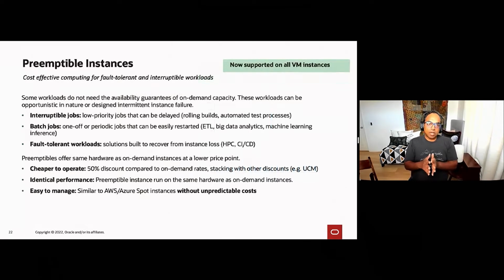But you also have instances that need to run only for short periods of time, but don't need to run for much longer than that.